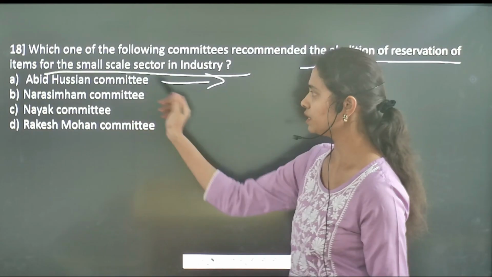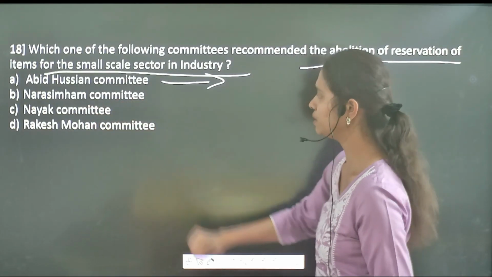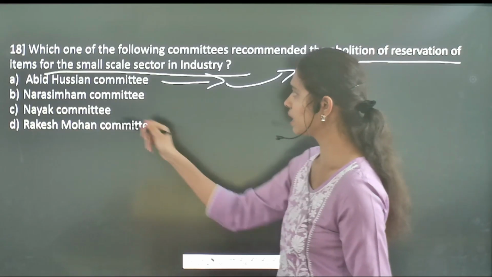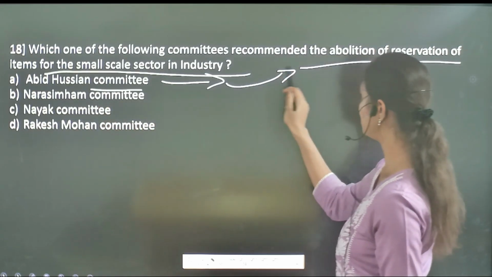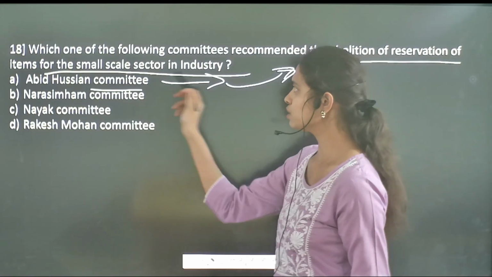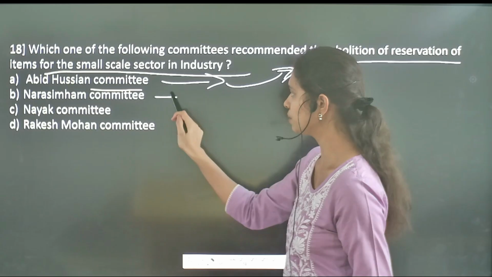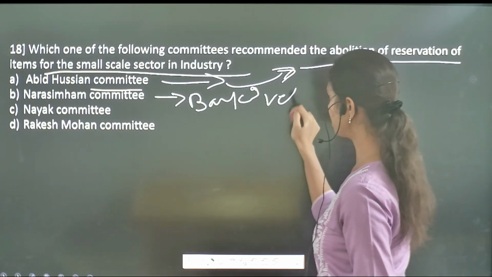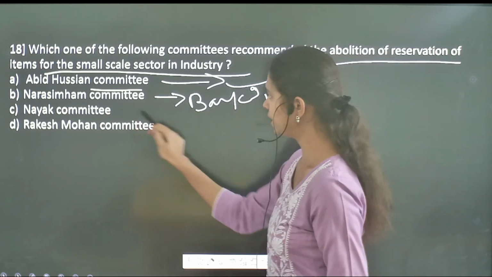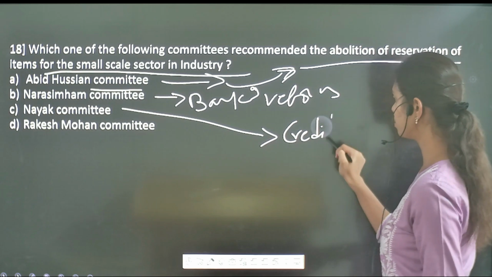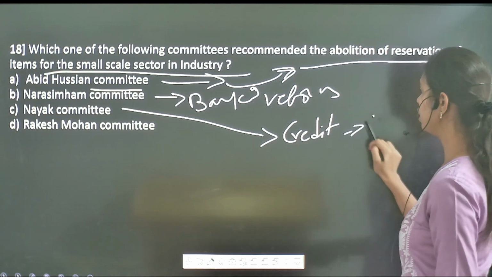The first one is the Abid Hussain committee, and the recommendation given by this committee is the abolition of reservation of different items for the small scale industry. The Narasimham committee has given the banking reforms recommendation. Then the Nayak committee has given recommendations to provide credit facilities for small scale industries.